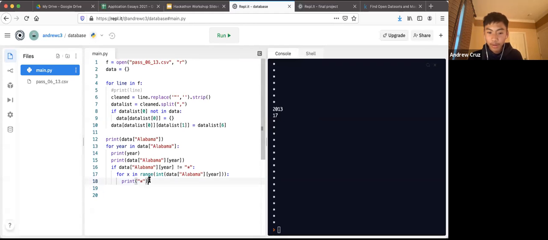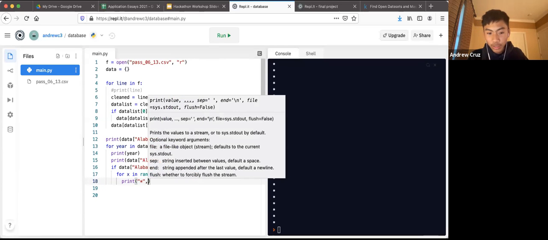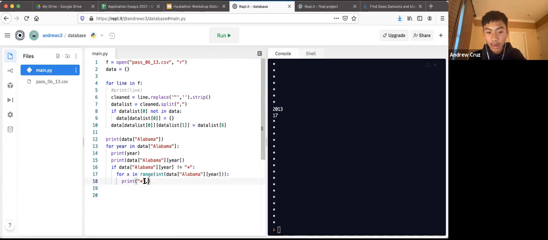This might be a little bit confusing, but a good way to do that is in your print statement with your stars, you're going to want to put a comma after your asterisk, and then end equals just these empty quotations.